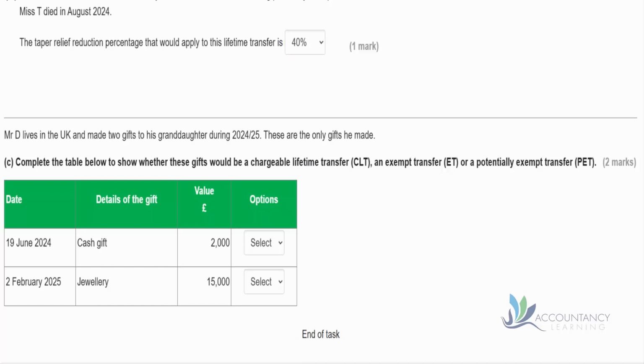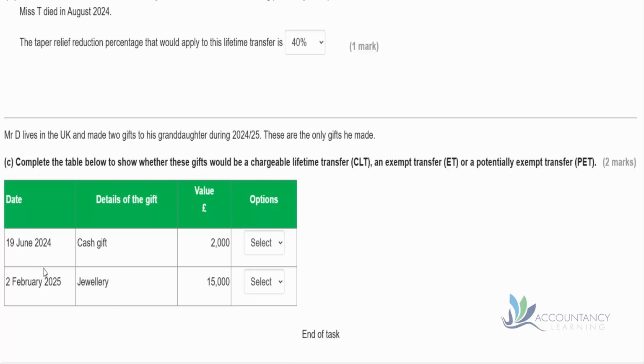Okay, so let's remind ourselves what these things are. A chargeable lifetime transfer is a gift made to a relevant property trust. Chargeable lifetime transfers are immediately chargeable to inheritance tax when it is made. And then in addition, further tax may be payable on the transfer if the transferor dies within 7 years of making the transfer. Whereas the potentially exempt transfer is a gift made from one individual to another individual. And this is where we'd have to apply the 7-year tapering relief.